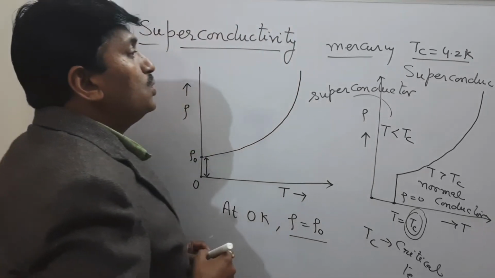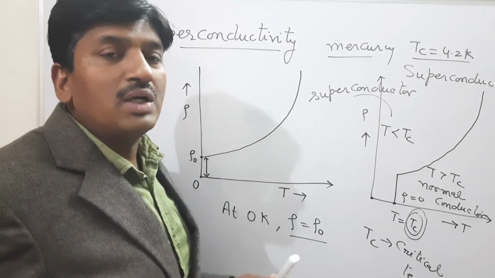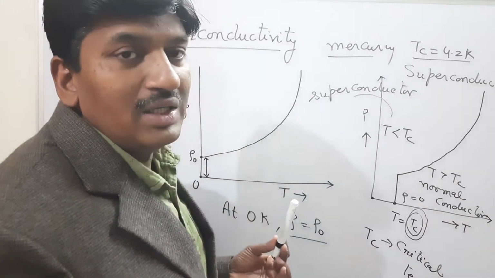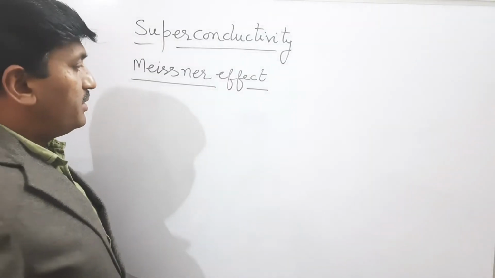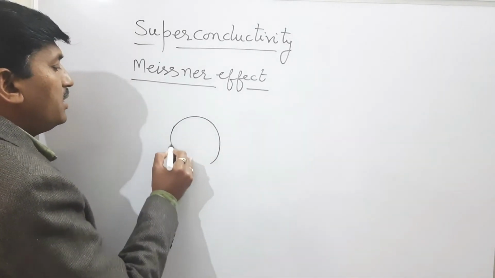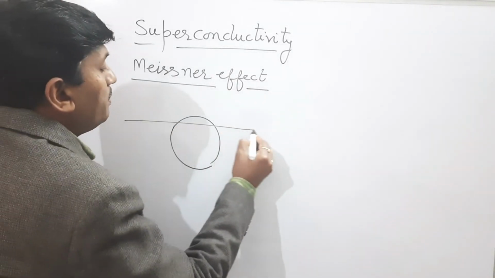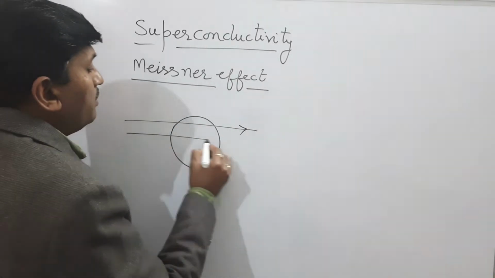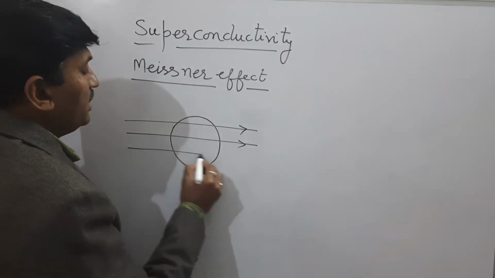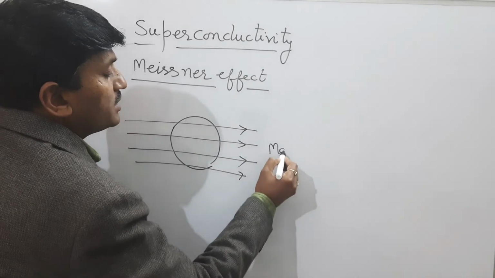We can also represent the properties of a superconductor and a normal conductor with the help of magnetic lines. Meissner effect. Suppose this is a conducting material and magnetic lines are passing through this conducting material. These are the magnetic lines.